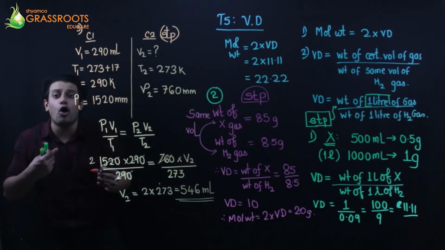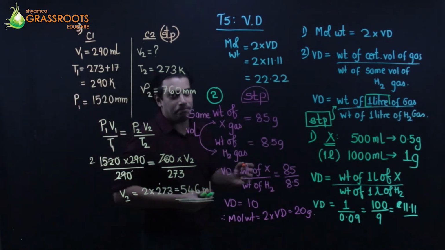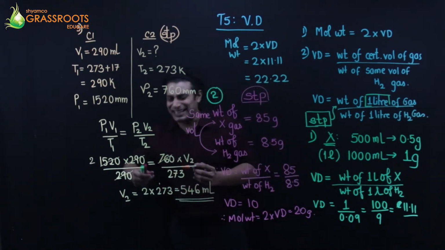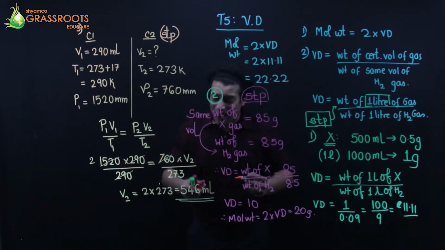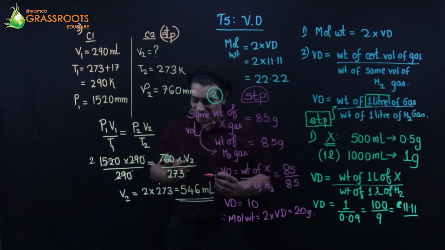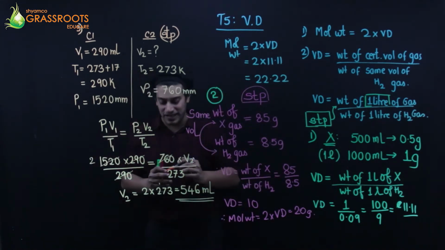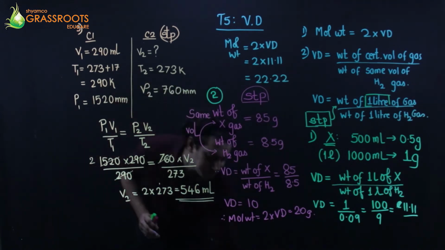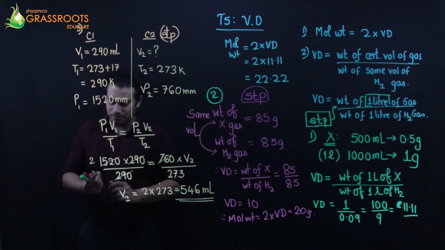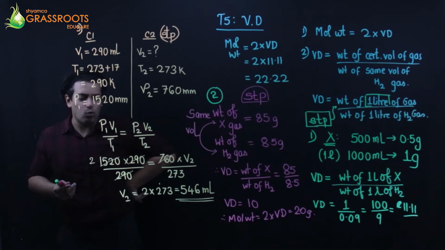This is the volume of mera gas at STP. My gas at STP occupies a volume of 546 ml. Okay, now what? What next? What is asked?